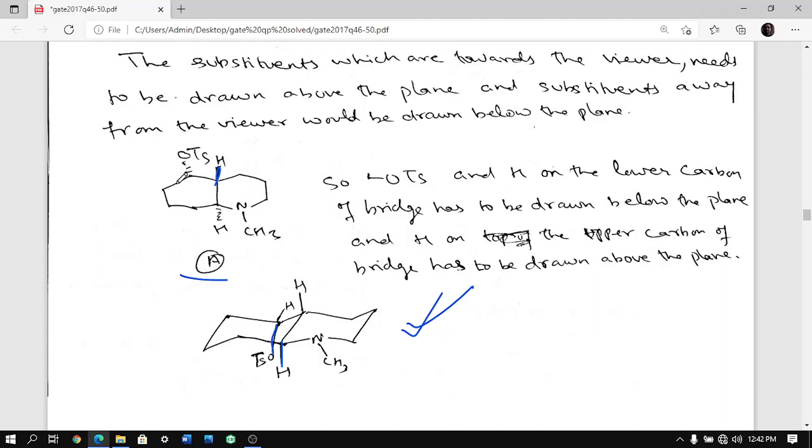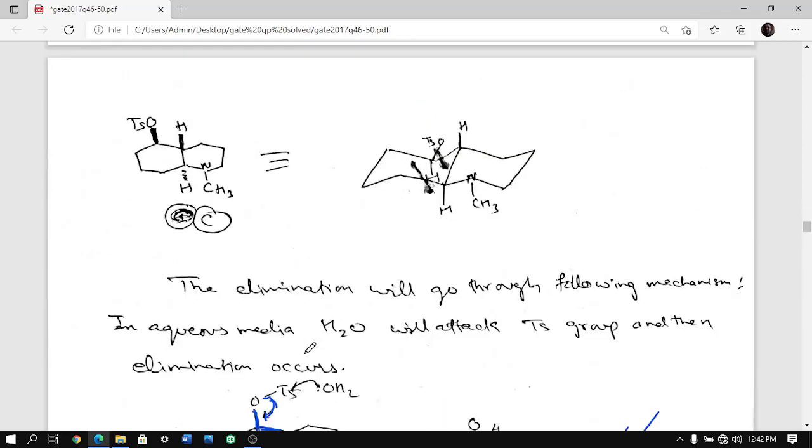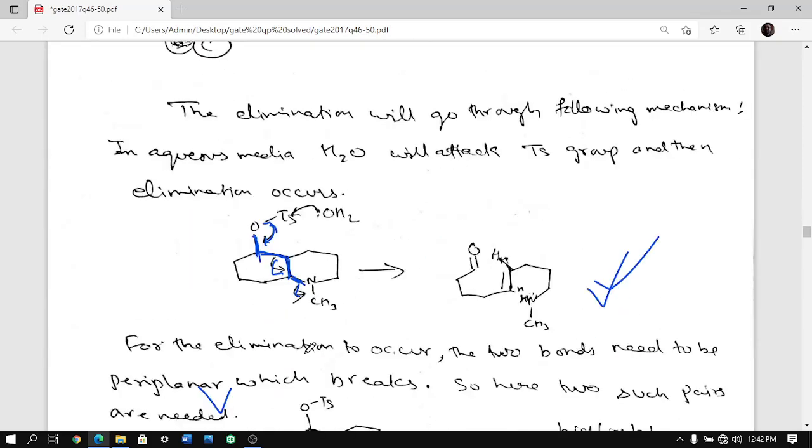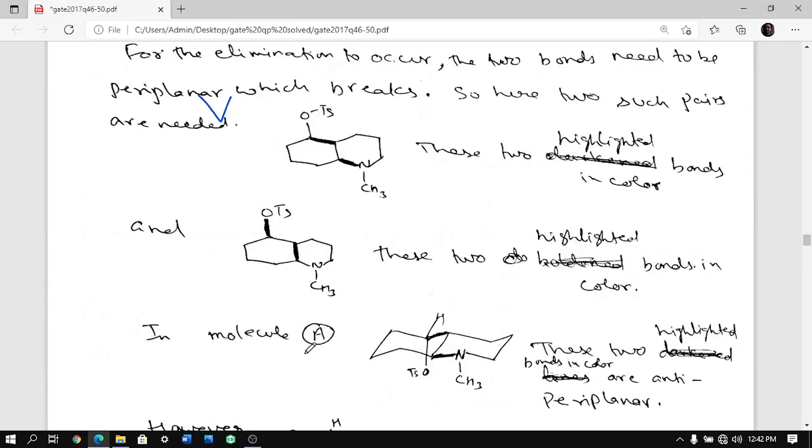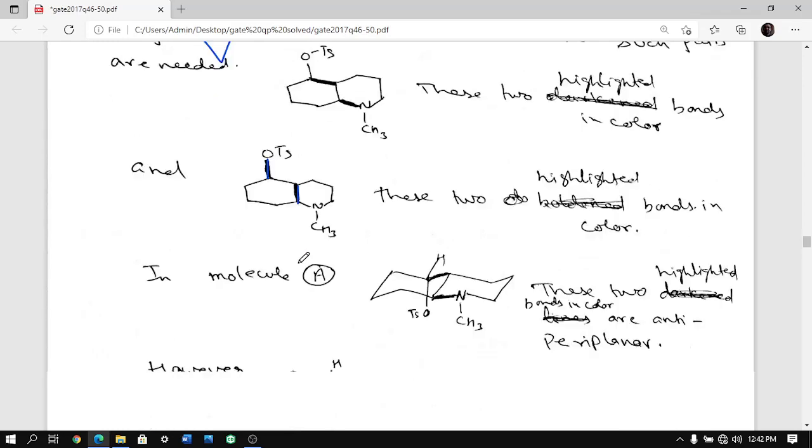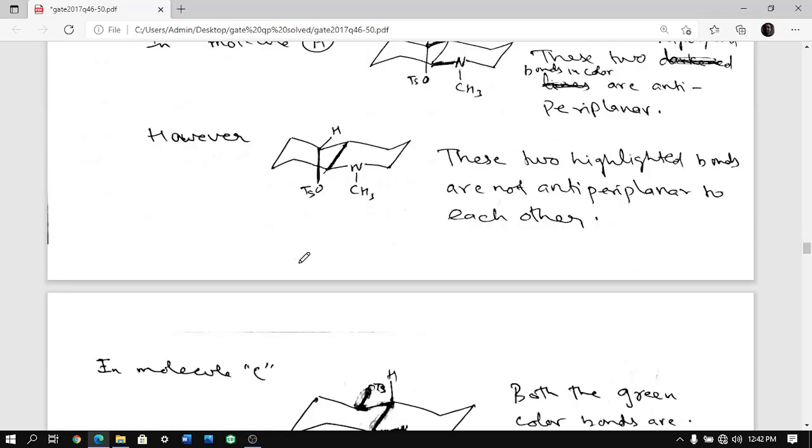And this H is not shown here, but it's very clear H is there toward the viewer, so I have drawn it above the plane. Okay, now cleavage has to happen. Now these two parts, no problem, because it's trans-alkene, they both are anti-periplanar to each other, but this and this also have to be anti-periplanar to each other.